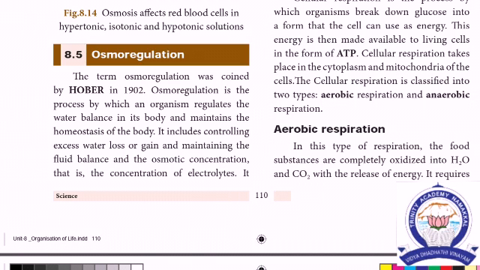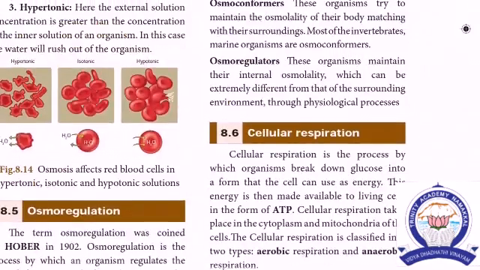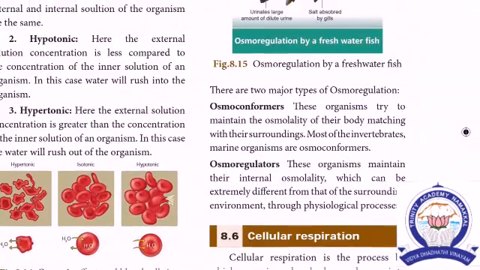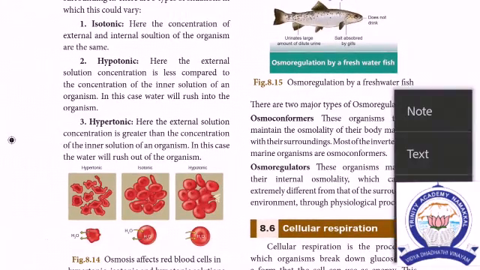Next, Osmo Regulation. Osmo Regulation is a process first identified by Haber in 1902. By this process, an organism regulates the water balance in its body and maintains the homeostatic condition. It's called Osmo Regulation. This Osmo Regulation is classified into two types.